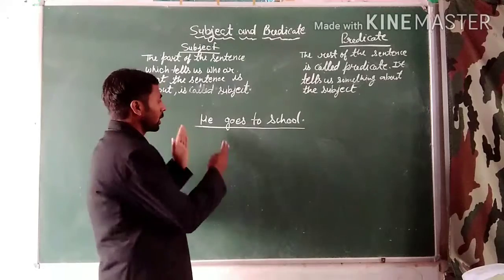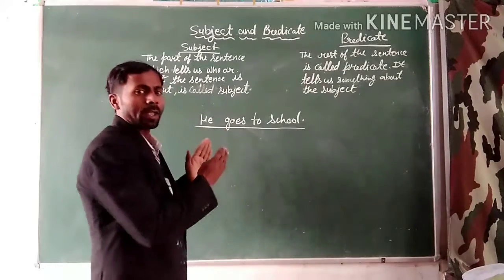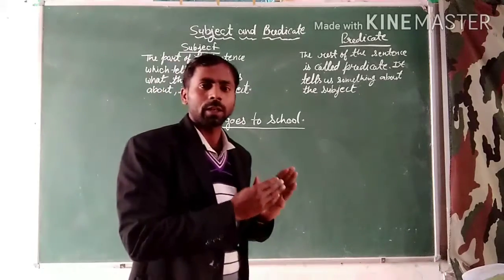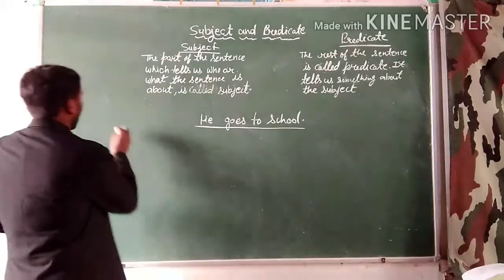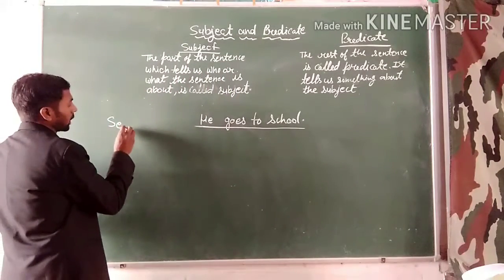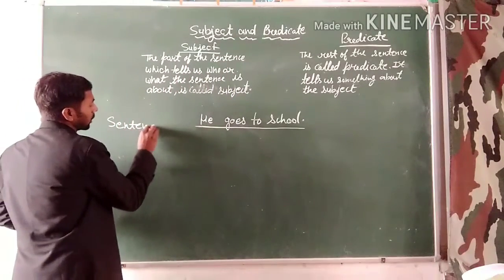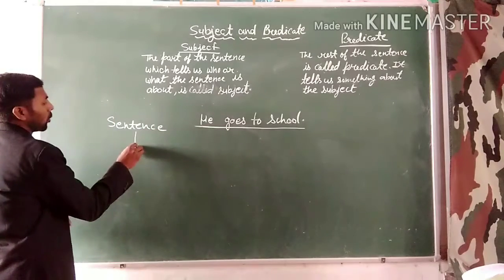It means here is a sentence and we can divide the sentence into different parts. Look here. How many parts does a sentence have? A sentence has two parts.